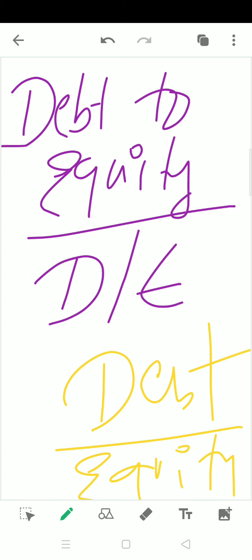What do I mean by debt? Debt means all the borrowed funds, all the loan funds which the company has taken and which has a fixed obligation, a fixed charge in the nature of interest. Whereas equity is also known as shareholders funds. Equity is also known as net worth. All are one and the same thing. Net worth, shareholders funds, equity are one and the same thing. It is nothing but the money contributed by the owners to the business.